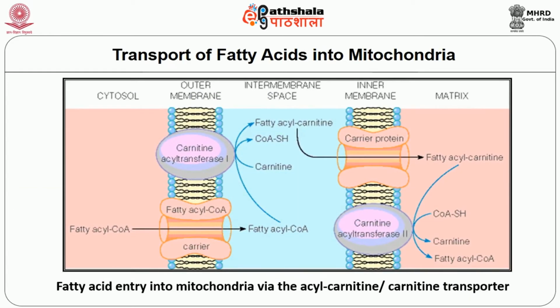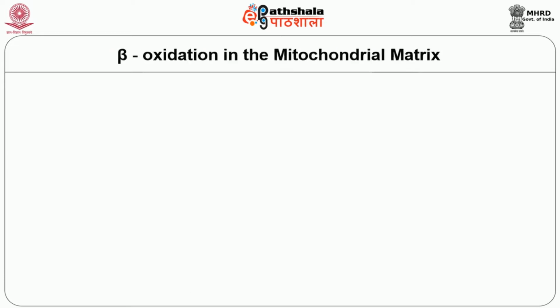Cytosol, that is the outer membrane. In the inner membrane, the intermembrane space, fatty acyl-carnitine is transported. After that, in the presence of coenzyme A, that will be transferred into fatty acyl-CoA. Beta oxidation in the mitochondrial matrix.